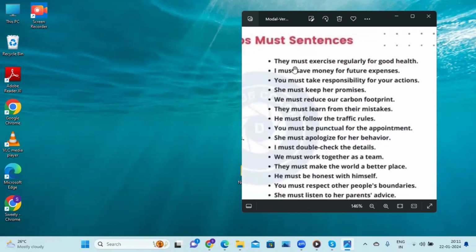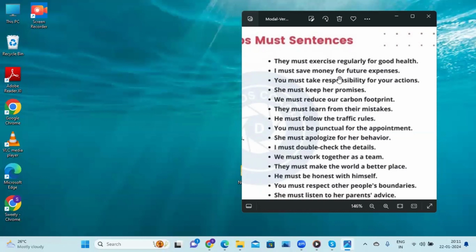That's why they must, it means compulsory. Everyone has to exercise regularly for keeping our health good, maintaining balanced health and all. Everyone should exercise on a regular basis.